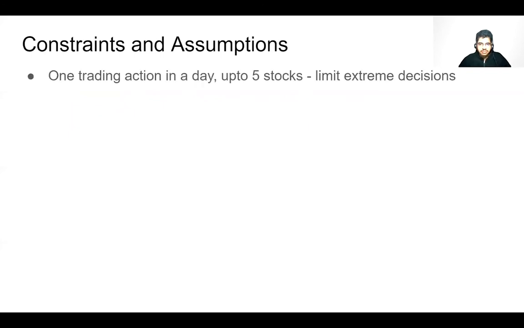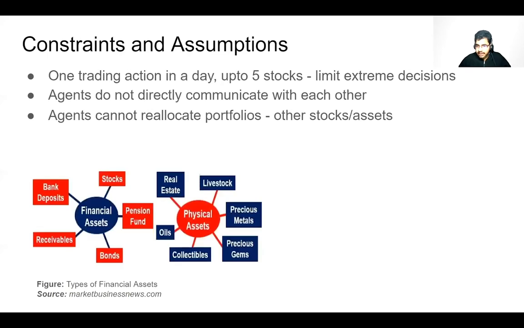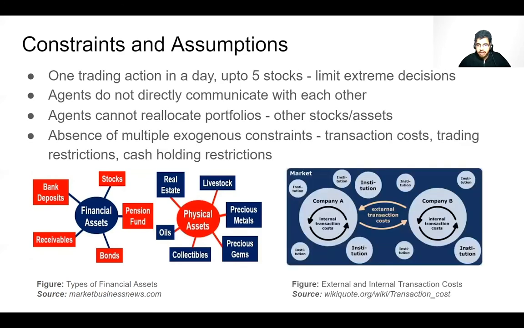Some of the main constraints and assumptions with our experiment include the following. Each agent can only take one trading action in a day and can buy or sell up to 5 stocks at once only. This is done to limit extreme decisions by the agents. Agents do not communicate with each other directly in our experiment. Agents cannot reallocate or diversify their portfolios to other stocks or other assets such as bank deposits or real estate. We assume the absence of multiple exogenous constraints on traders such as transaction costs, trading restrictions, cash holding restrictions, and so on.